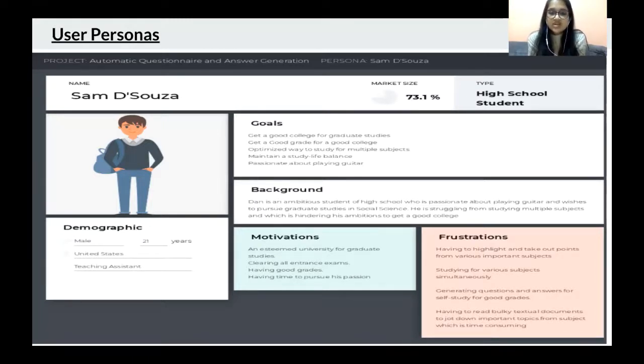So basically, you can consider the younger generation, that's probably 25 and younger, consists of 73% of the market size. So you can say that this application can come in handy to a major chunk of the population, that is, school going or college going kids.